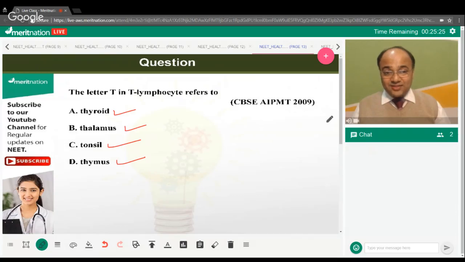Okay, Shriya, that's wonderful answer that you have given me. Yes, and the correct answer is option D, thymus. We all know T lymphocytes mature up in thymus only. That's why we use the word T over there. Right, right. That's the correct answer. Absolutely right. So all of us know the correct answer in this case. Okay. Yes, Nisha. Option D is right.